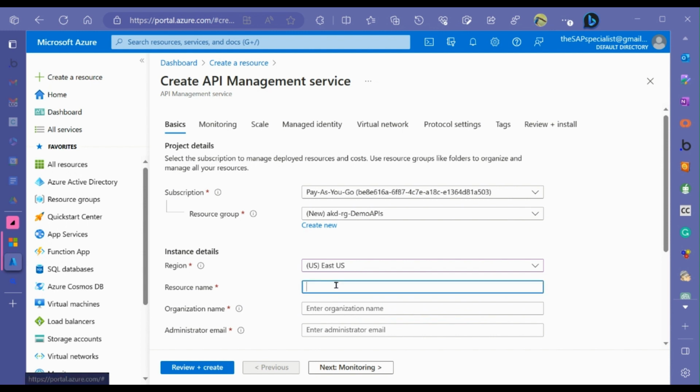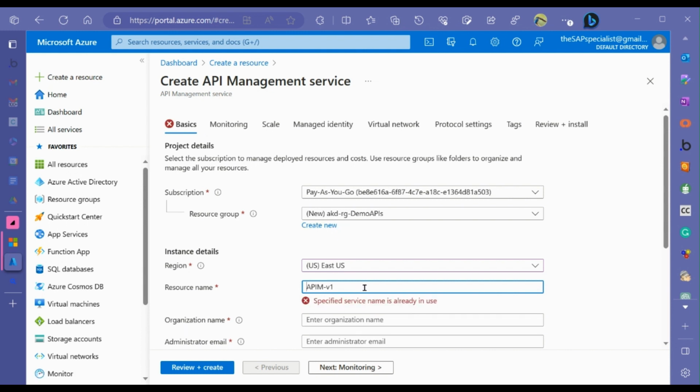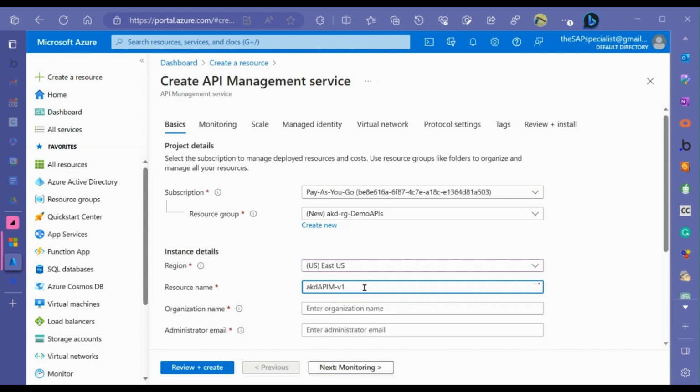Now, resource name. This is the name of the API management service. So this is the APIM. It's the version 1. Now, what do we want to do? We want the AKD again, right? What is this? This is API management. It's the APIM. That's like that part, and the demo is API. Well, we can go just like that.